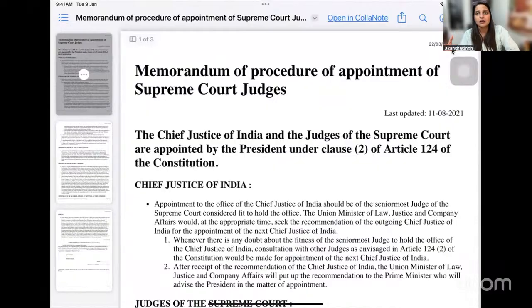This memorandum of procedure tells us how the initiation will be done. कैसे vacancy होगी तो chief justice को क्या करना है, write करना है, and accordingly what will be the procedure that will take place. Okay, so ये एक अगर आप अपना एक subjective answer लिख रहे हैं, so you can mention about memorandum of procedure also, which has been codified keeping in mind the judgments that have been given. Okay, and accordingly we follow this procedure for the appointment in the present time.